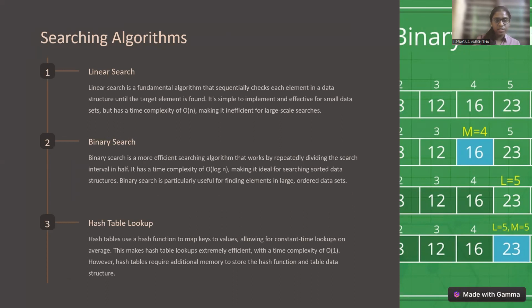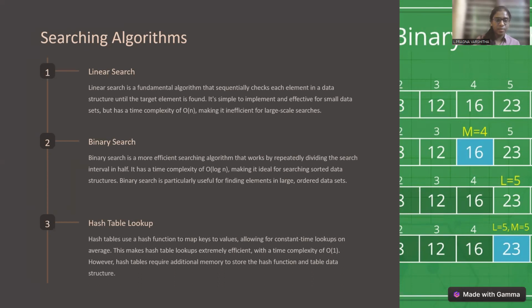Linear search is a fundamental algorithm that sequentially checks each element in a data structure until the target element is found. It's simple to implement and effective for small data sets, but has a time complexity of O of n. Second is binary search. Binary search is a more efficient searching algorithm that works by repeatedly dividing the search interval in half. It has a time complexity of O of log n, making it ideal for searching sorted data structures.